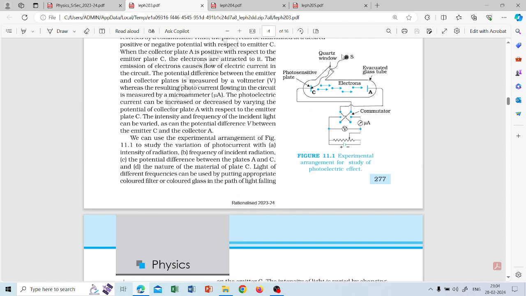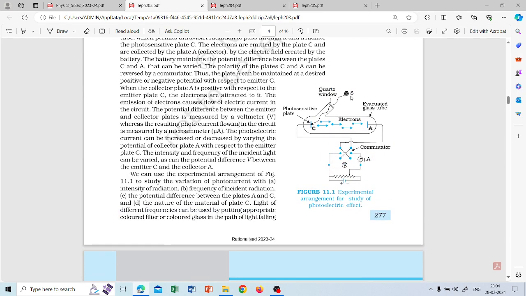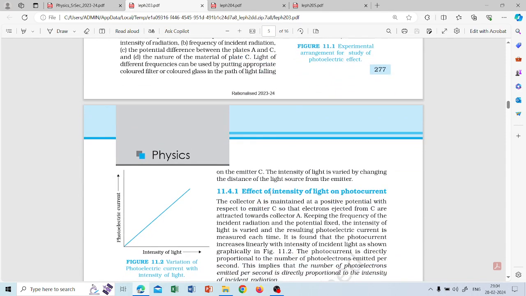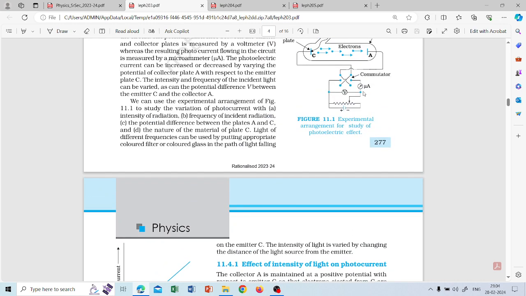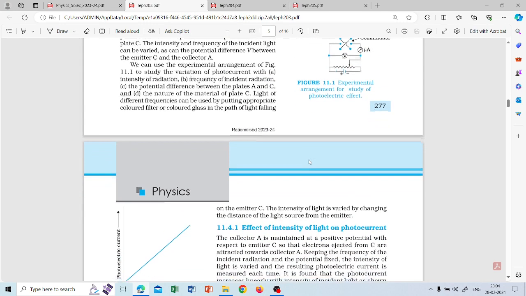When light is passed, and the frequency of the light is more than the threshold frequency, then a photoelectric effect is observed. These things can be found out by reading, and there are some plots like the current which is measured through an ammeter in microampere.